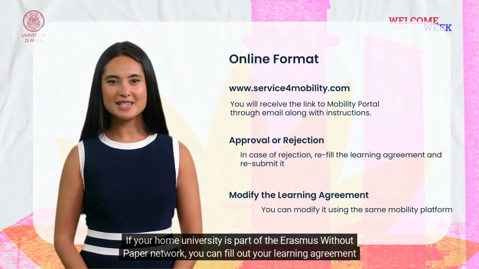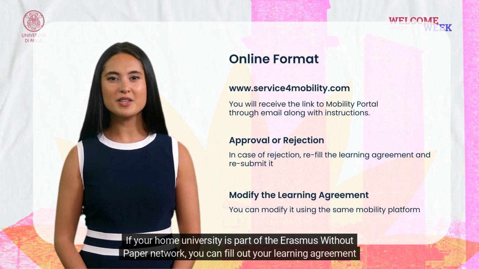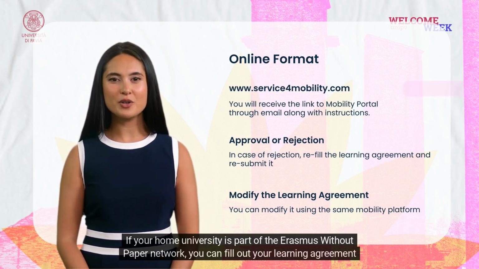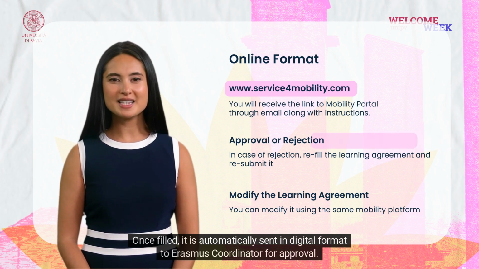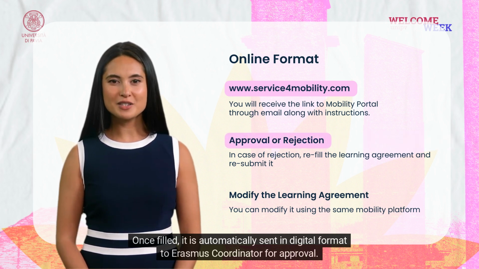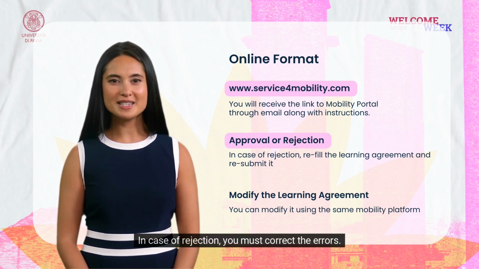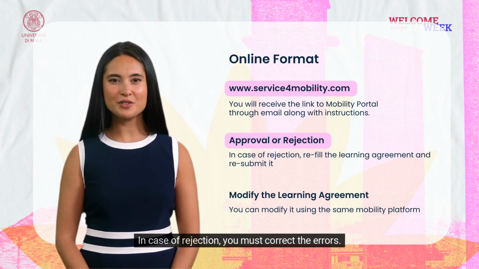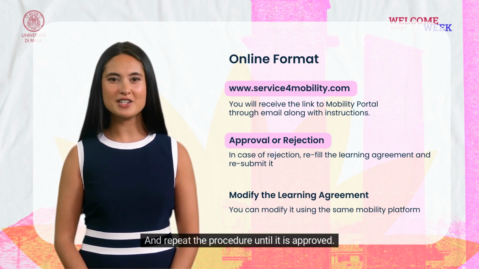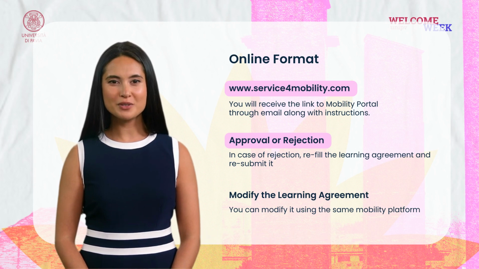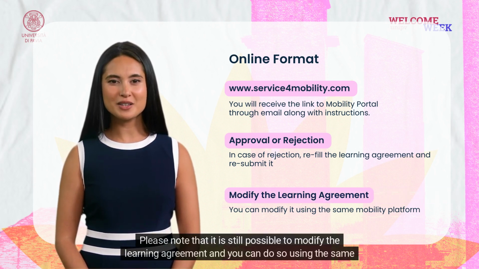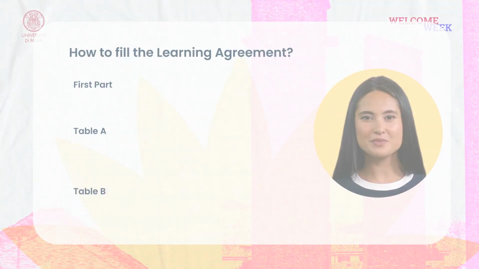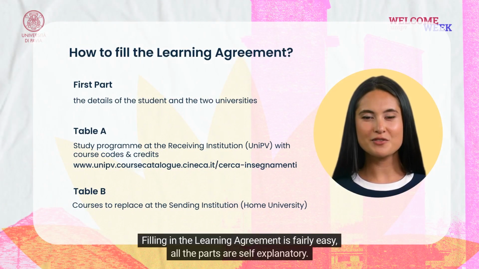If your home university is part of the Erasmus Without Paper network, you can fill out your learning agreement online. Once filled, it is automatically sent in digital format to the Erasmus coordinator for approval. In case of rejection, you must correct the errors and repeat the procedure until it is approved. Please note that it is still possible to modify the learning agreement, and you can do so using the same platform.